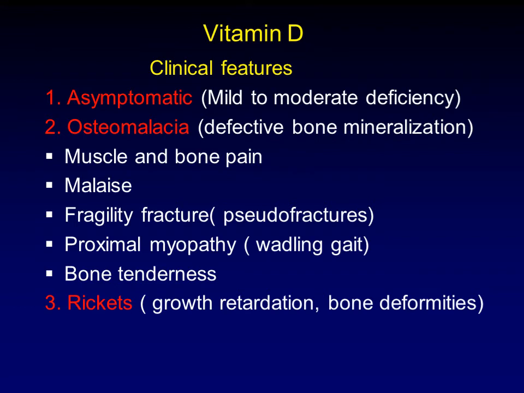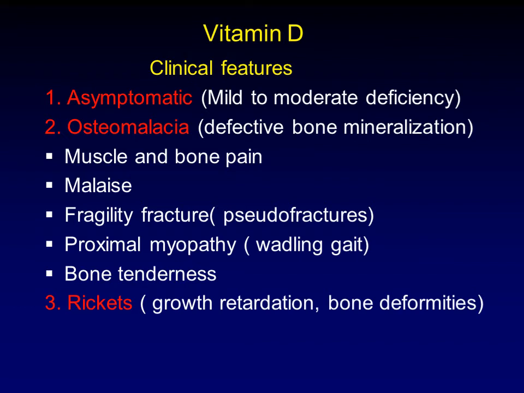and sometimes it could be an asymptomatic deficiency without clinical manifestations, only detected on the lab check. Osteomalacia, which means defective bone mineralization, usually presents with bone pain and malaise, and sometimes proximal myopathy, making the patient have a waddling gait, and the patient may also develop fragility fracture, which means fracture without trauma or with insignificant trauma, due to the development of pseudofracture. And on examination, we can elicit bone tenderness due to vitamin deficiency.